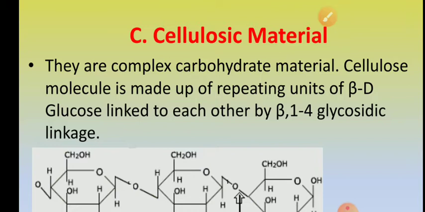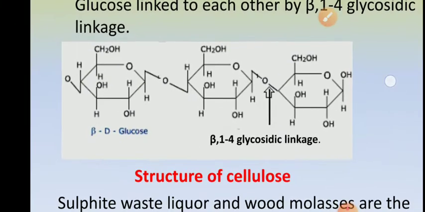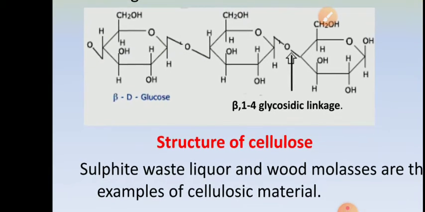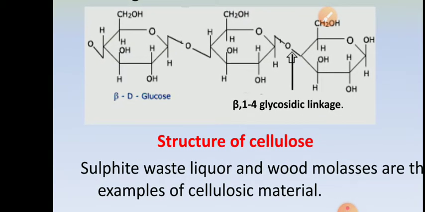Cellulose is a complex homopolysaccharide made up of repeating units of beta D glucose. Okay, beta D glucopyranose, and the beta D glucose molecules are joined to each other by beta 1,4 glycosidic linkage. You can look at the sugar molecule. You have studied all these things. You can see there are repeating units of beta D glucose which are joined to each other by beta 1,4 glycosidic linkage.